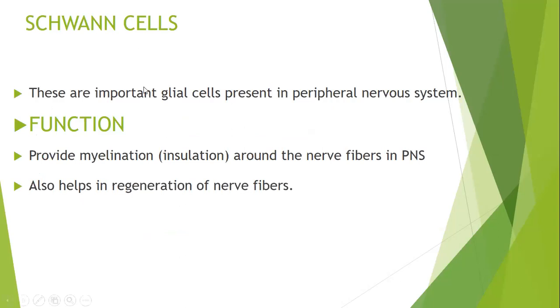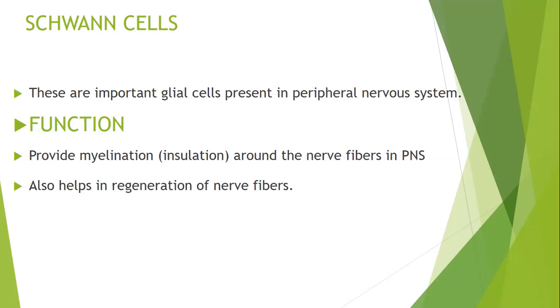This important cell known as Schwann cell is present in the peripheral nervous system, outside the brain and spinal cord. Their function is the same as oligodendrocyte. They will insulate the nerves. They will form myelin sheath around the nerve, and also they have a property that they can help the nerve fiber axon in regeneration.